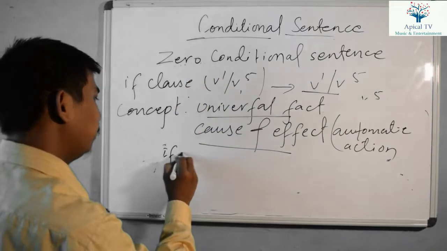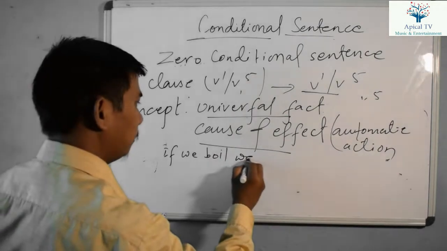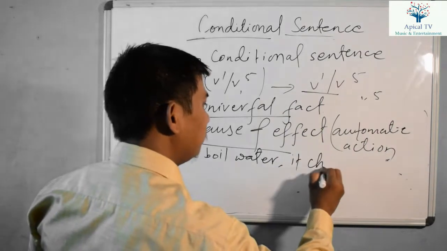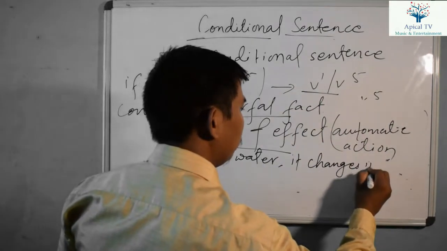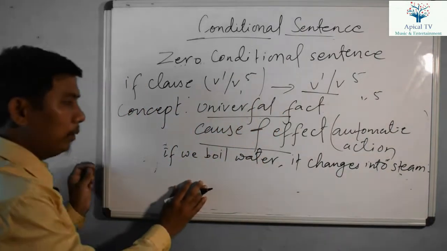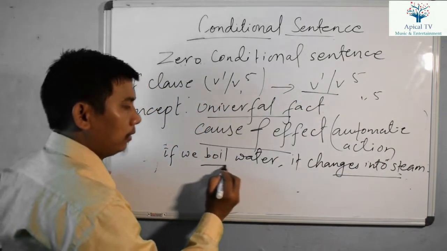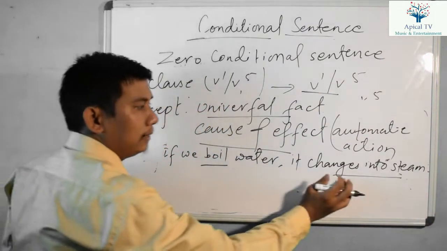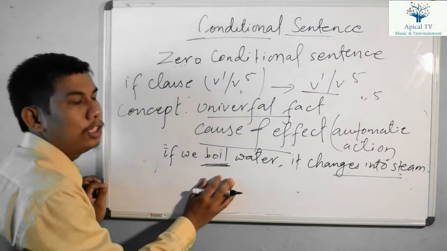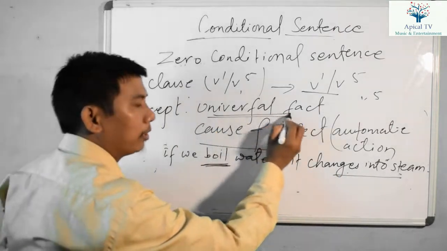For example, if we boil water, it changes into steam or vapor, right? If we boil water, it changes into steam. This is the tense used here, boil and changes. Here is simple present tense, and here boil is also simple present tense. In both clauses there is simple present tense, and this is a universal fact.